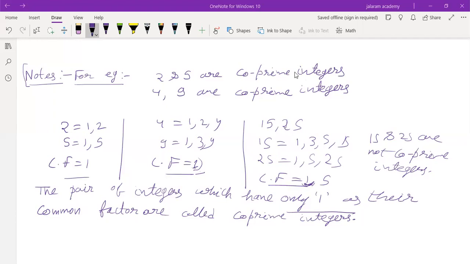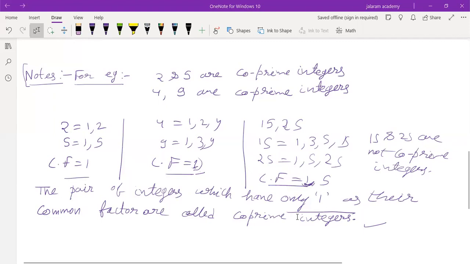The pair of integers which have only one as their common factor are called co-prime integers. Understood, everyone? Yes, sir. Now, can you define rational numbers?